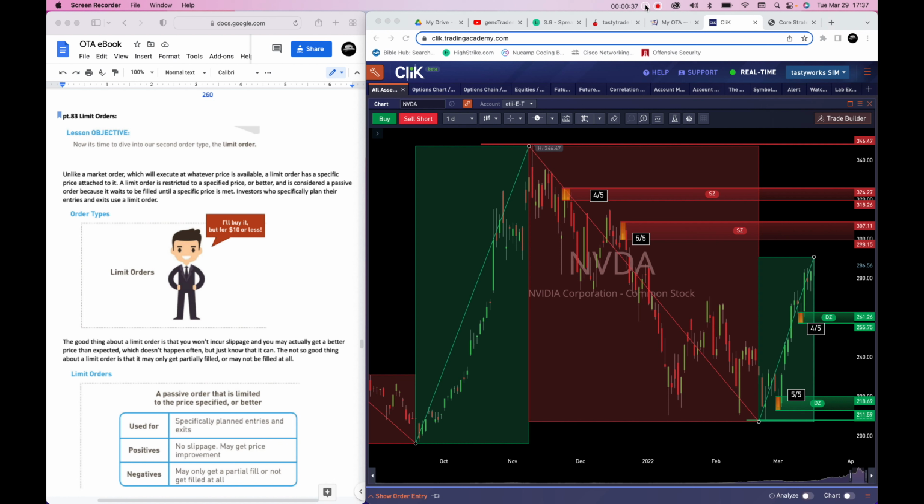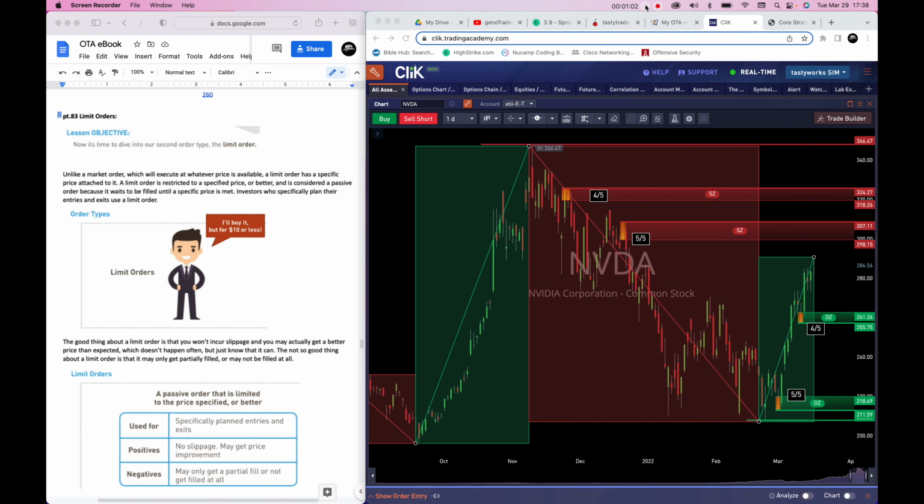Investors who specifically plan their entries and exits use a limit order. The good thing about a limit order is that you won't incur any slippage and you may actually get a better price than expected. This doesn't happen often, but just know that it can. The not so good thing about a limit order is that it may only get partially filled or may not be filled at all.